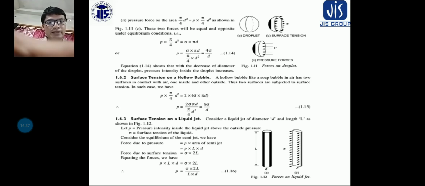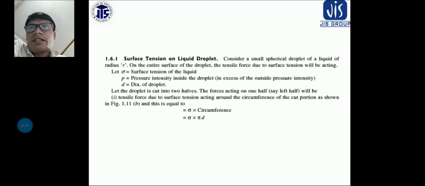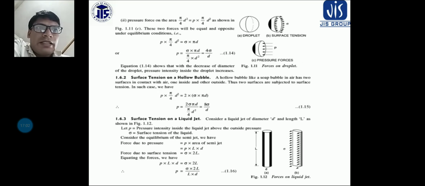So what do we mean by surface tension? Surface tension is defined as the tensile force acting on the surface of a liquid in contact with a gas, or on the surface between two immiscible liquids, such that the contact surface behaves like a membrane under tension. You can see here, let us consider this is a liquid droplet.